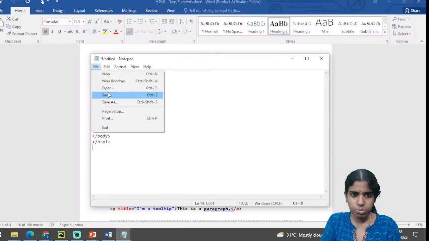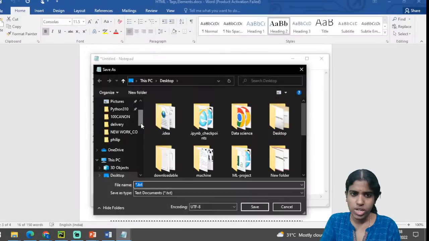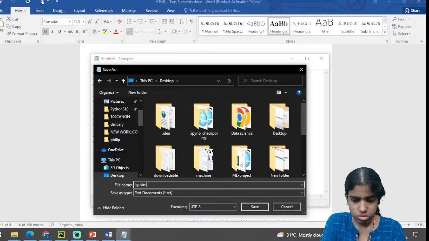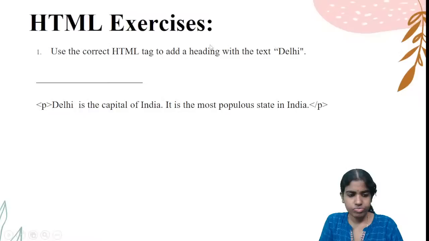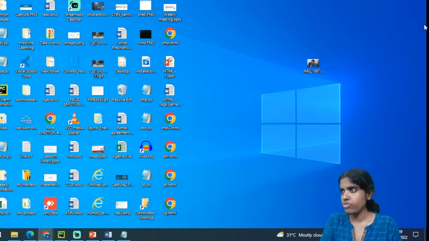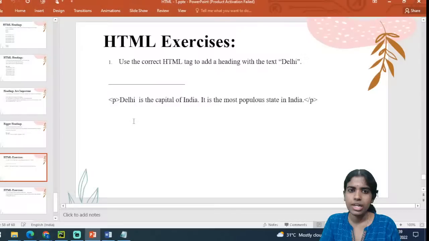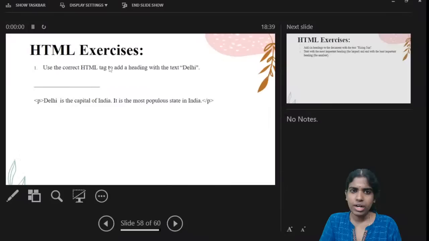Say for example, I am saving this with .html if I want to change the language. So all these are the different types of functionalities that can be performed. Say for example, .html and all files. So if I want to change the language, I can go for some specific language. You can see it will be displayed in the English language. So all these are the different types of tags available in HTML. Based on my requirement, I can go for different types of tags.